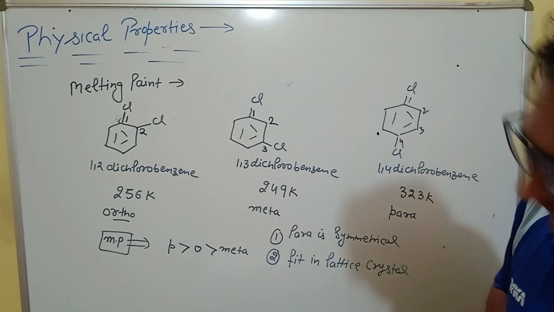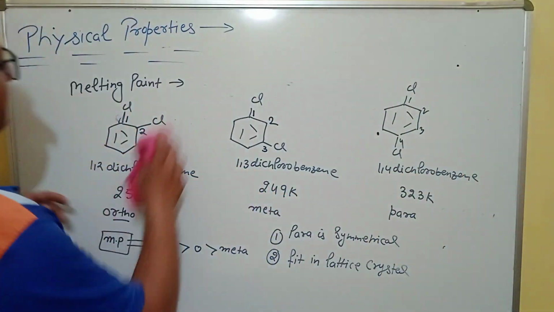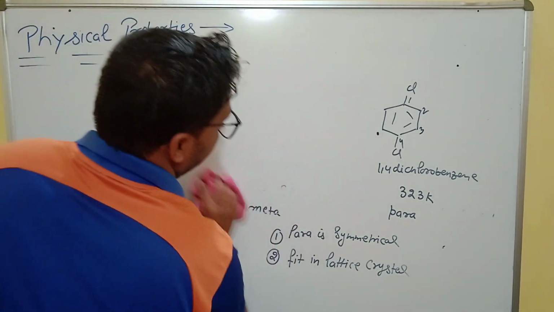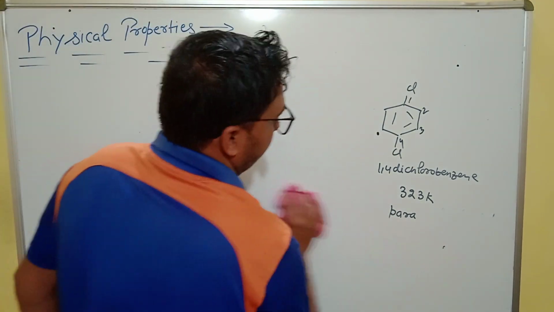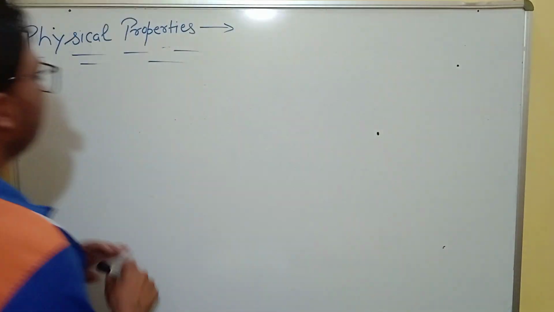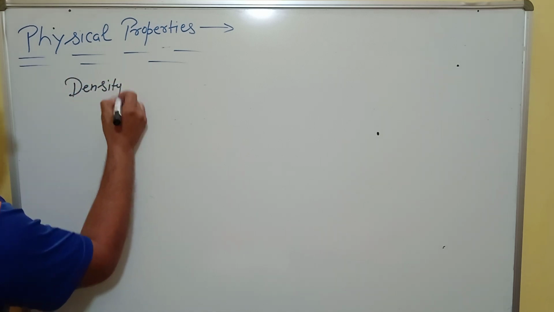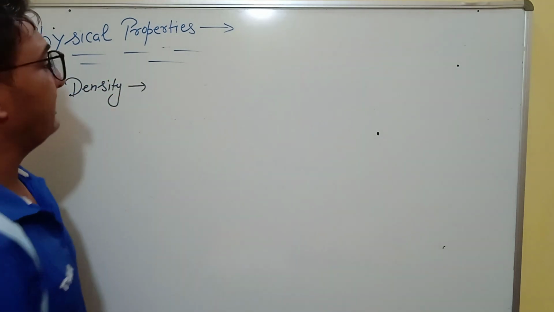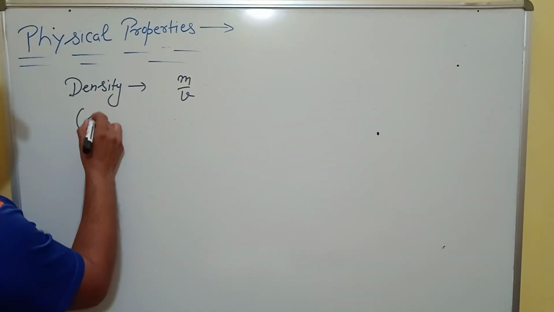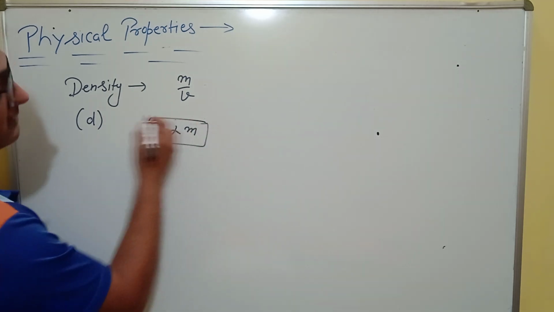Another physical property is density. Density is basically mass per unit volume. Density D is directly proportional to mass.